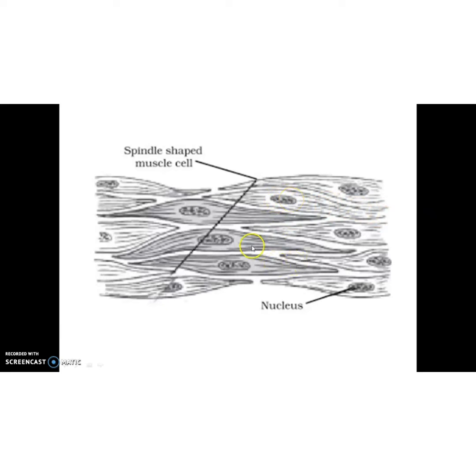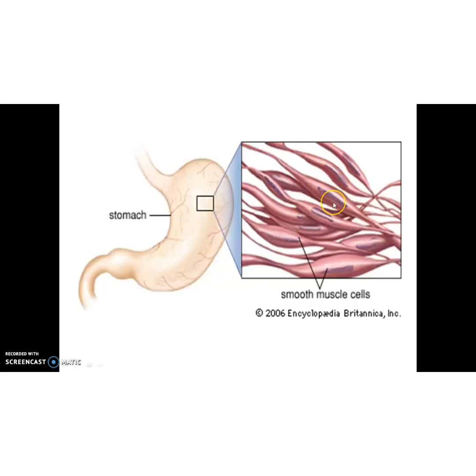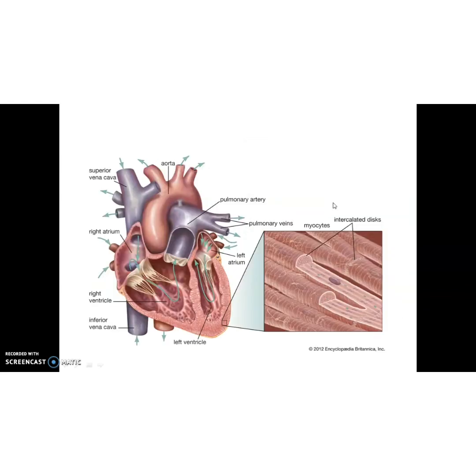Children, this diagram is there in our textbook, and in this diagram you can see small lines over it. It is just a drawing, but actually this muscle tissue does not have these striations. So that's why I added this diagram. Okay, please don't draw these striations because smooth muscles lack striations. Draw this diagram in your notebook and label this nucleus.